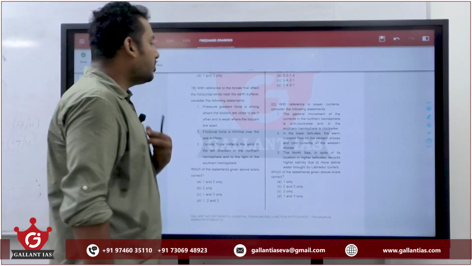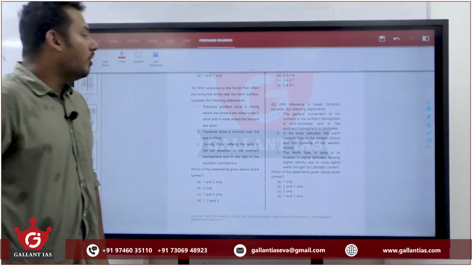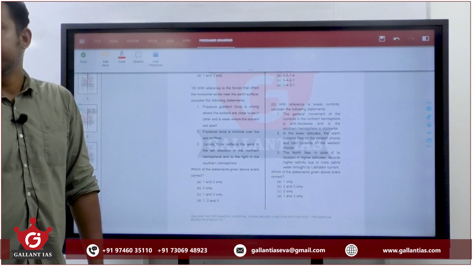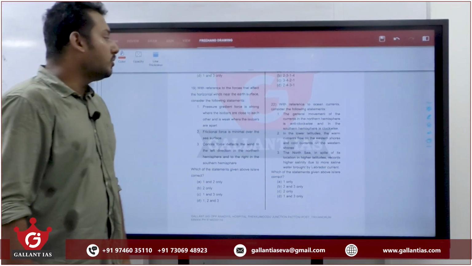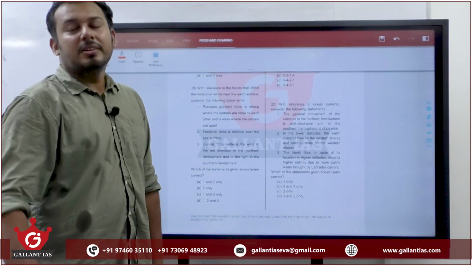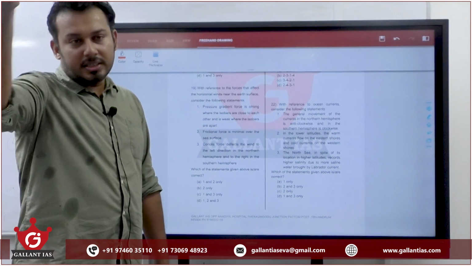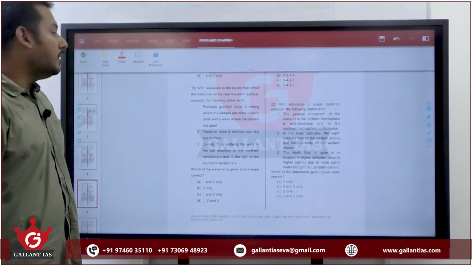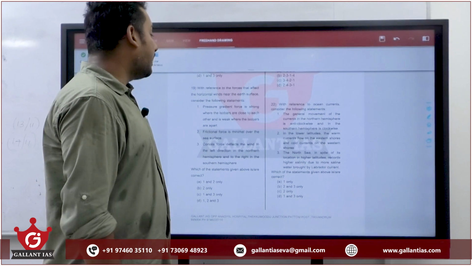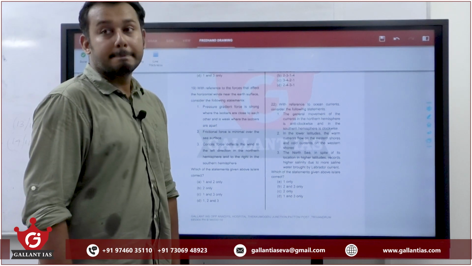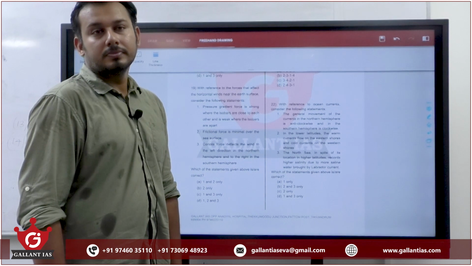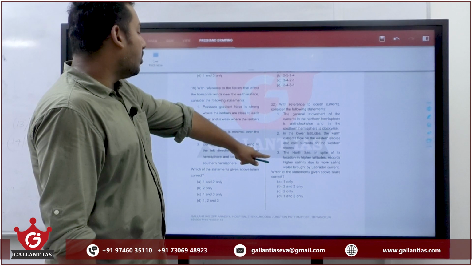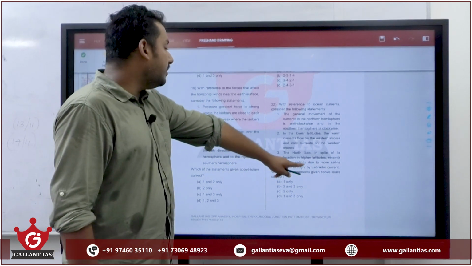22. With reference to ocean currents, the general movement of the current in northern hemisphere is anti-clockwise and southern hemisphere is clockwise. Right or wrong? We have studied regarding the gyre circulation, which is clockwise in northern hemisphere, anti-clockwise in southern hemisphere. First statement wrong. In lower latitudes, warm currents flow on the eastern shores and cold currents on the western shores. True.